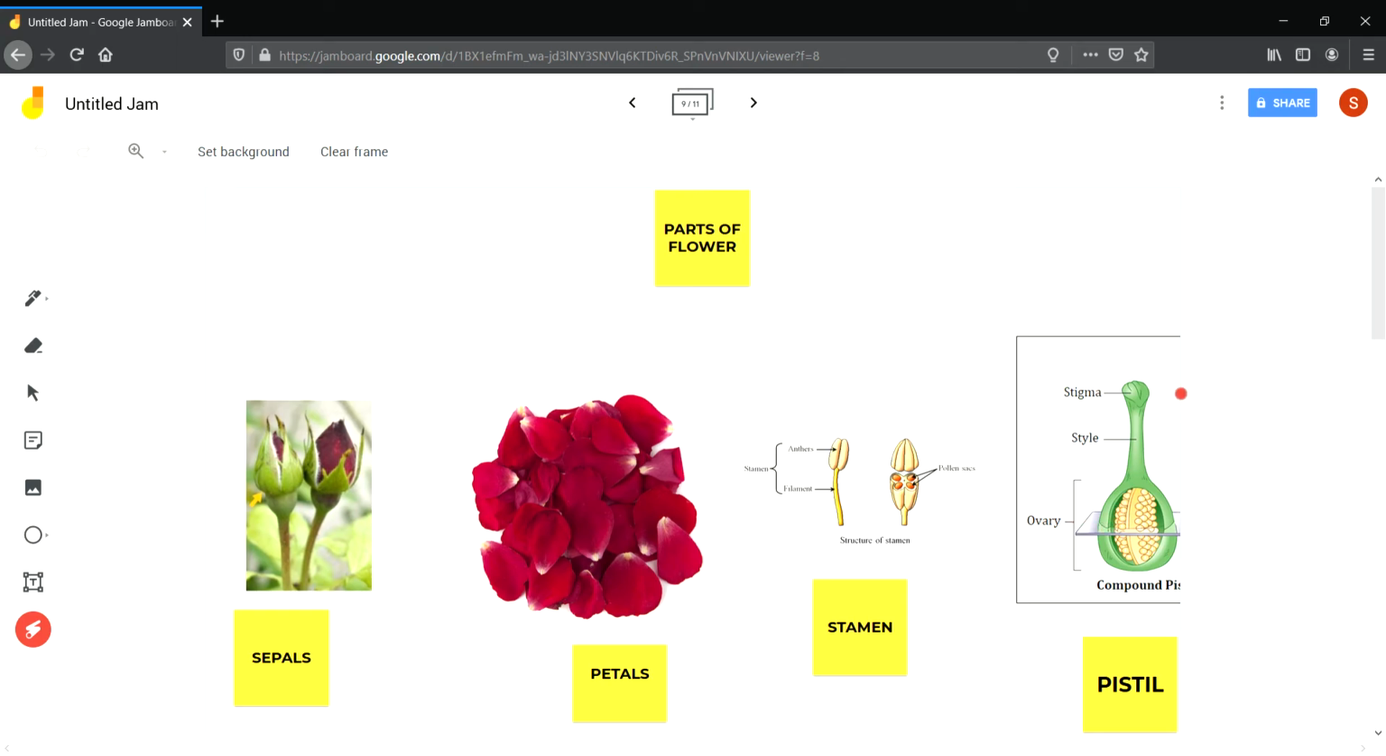Then the female part of the plant is called pistil. It has three parts: stigma, style, and ovary. The tip is called stigma, and the lowermost swollen part is called ovary, which has ovules, and a long tube which connects stigma to the ovary is called style. Pistil is also called gynoecium. Stamens are also called androecium. The stamens are the male reproductive parts of the plant and pistils are the female reproductive parts of the plant.